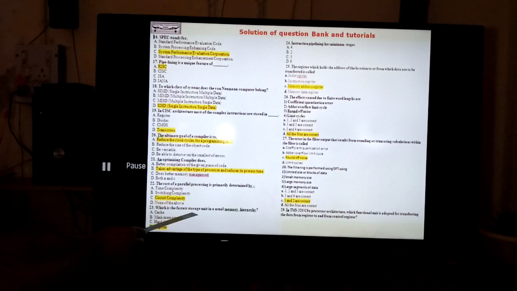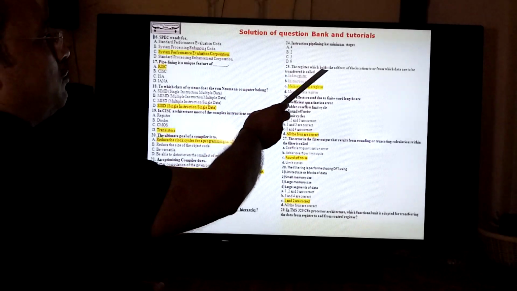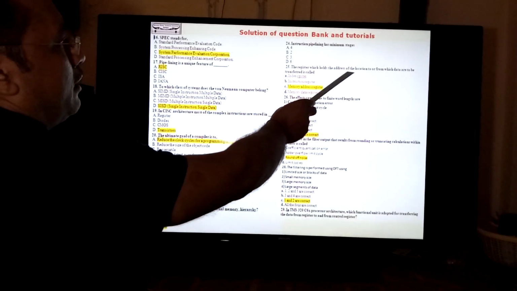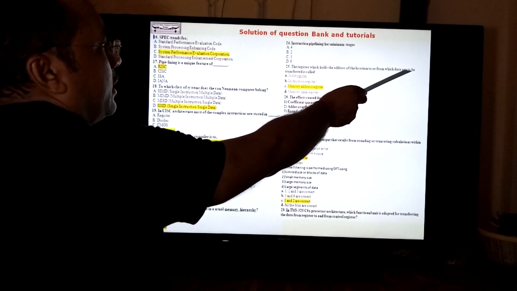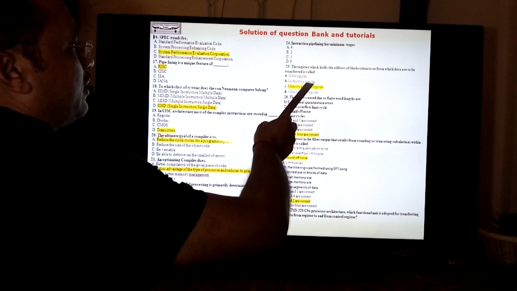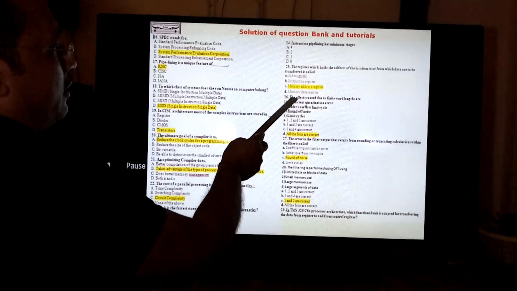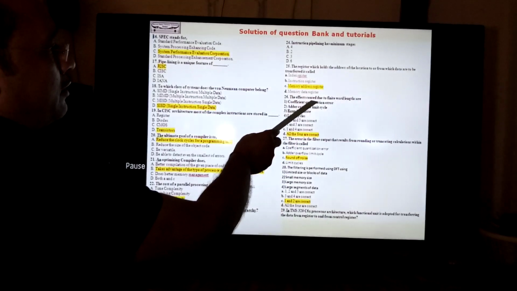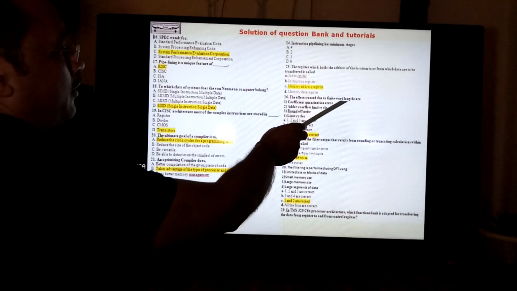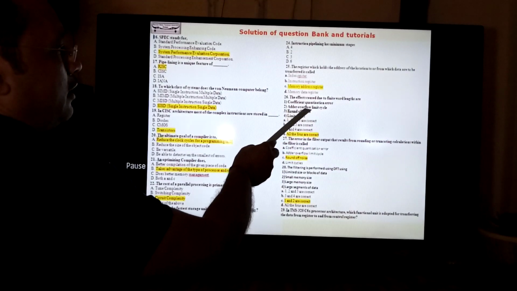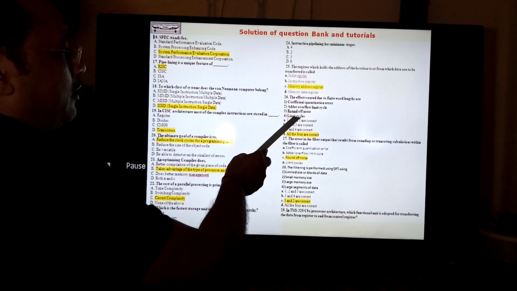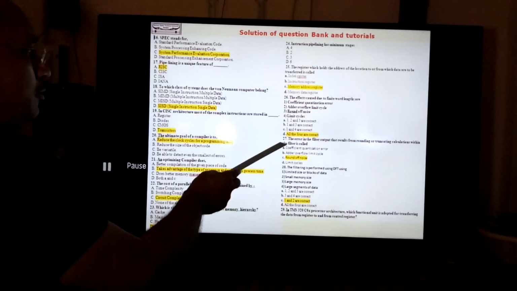Which is the fastest storage unit in a usual memory hierarchy? It is the register. And the register which holds the address of the location to or from which the data are to be transferred is called the memory address register. And the effects due to the finite word length are naturally the coefficient quantization error, overflow limit cycle, and round off noise limit cycle. So all of the above will be true here.